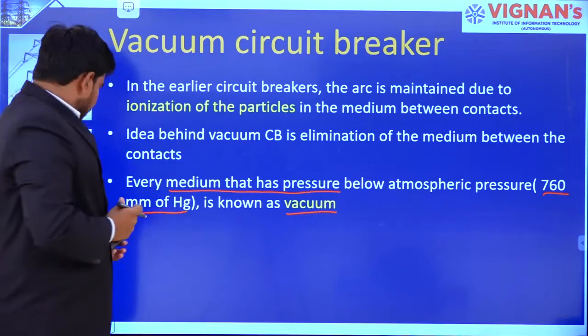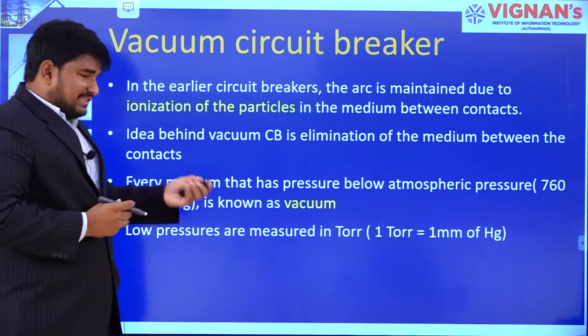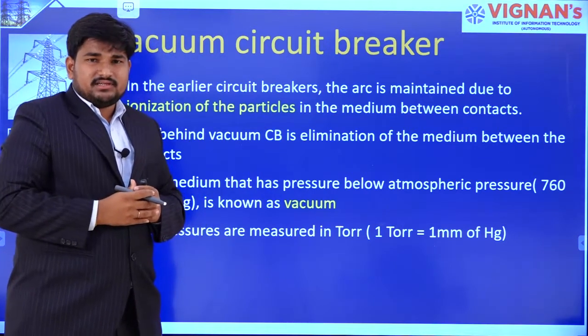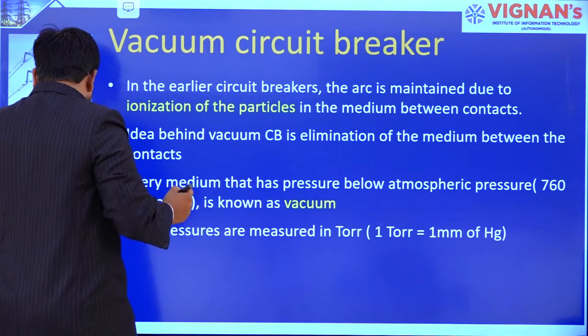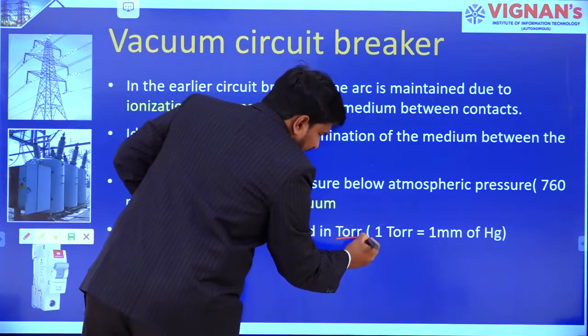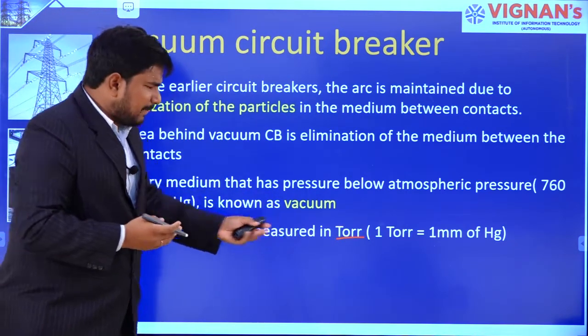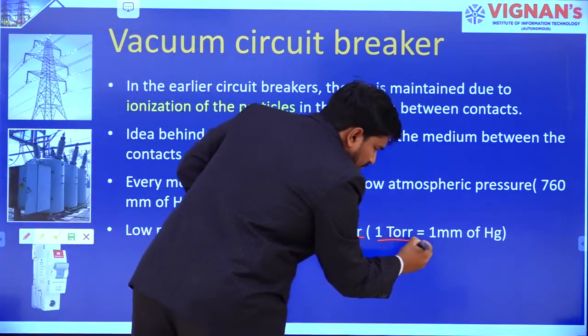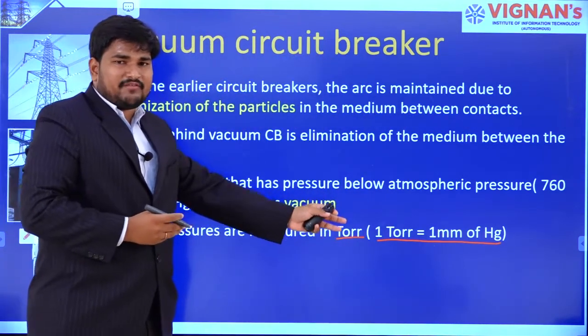These low pressures are measured in terms of torr. 1 torr is equal to 1 mm of Hg.